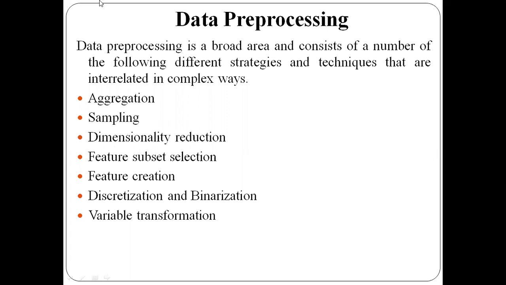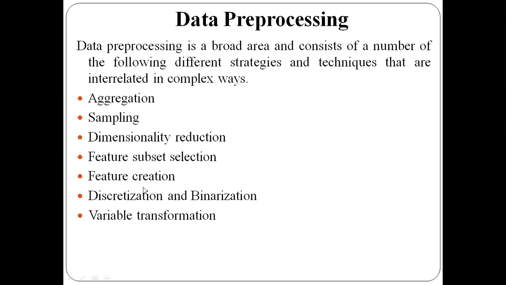Now, data pre-processing has many different techniques and strategies. We have many methods or techniques in order to perform data pre-processing. I have listed some of the techniques which we will be using here, like aggregation, then sampling, dimensionality reduction, feature subset selection, feature creation, discretization and binarization, and then variable transformation. All these methods and strategies we need to use in order to pre-process the data. In detail, we shall study about this now. So these are the different techniques which are available here.